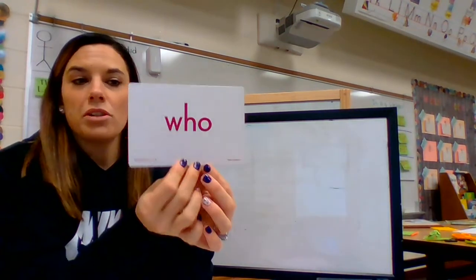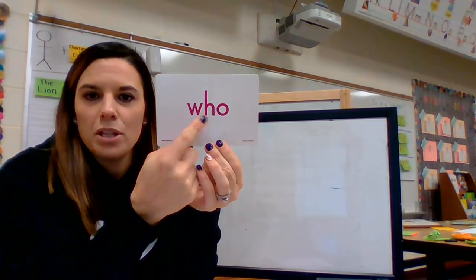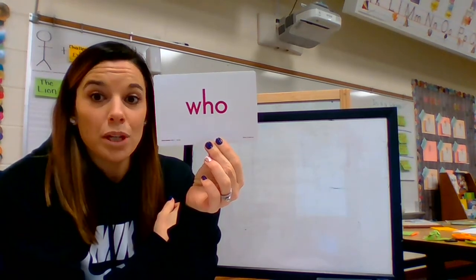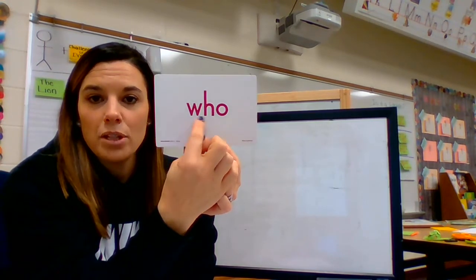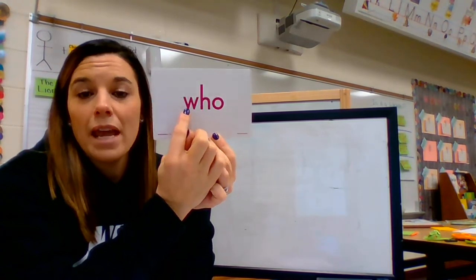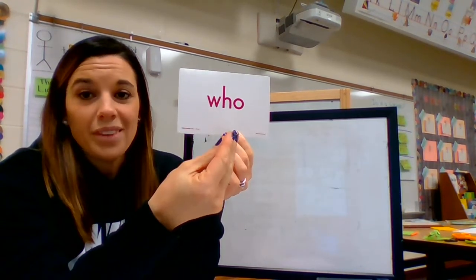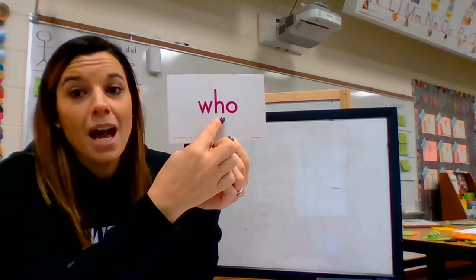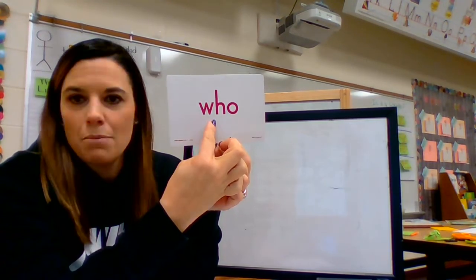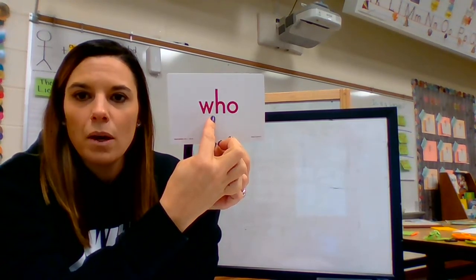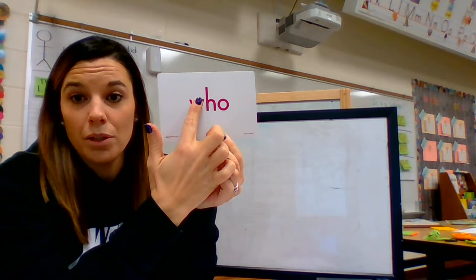Okay. So here's our first trick word. This is the word who. And it is spelled W-H-O. And the reason why it is a trick word is because of 2 reasons, okay? First of all, we have a WH, which we have learned is a digraph. And as a digraph, the WH we learned says what. But it also says h. So in this word, our WH digraph doesn't make the typical sound because instead of making the W sound, it makes the H sound. So really, we don't hear this W, okay?